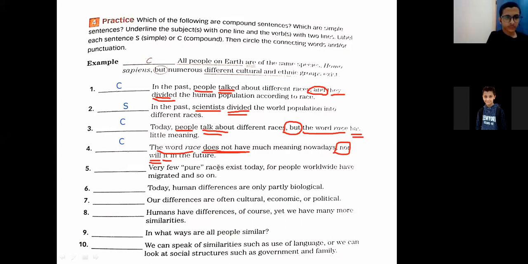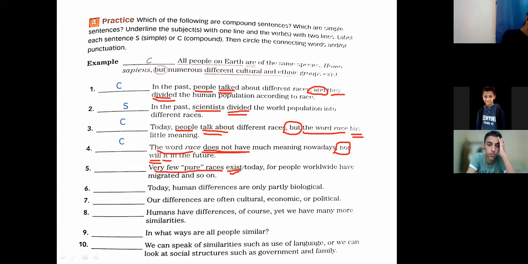Yes, Muhammad Midhat. Very few pure races exist today, for people worldwide have migrated. Very few pure races, this one is the subject. Exist is the verb, yes. And for is the conjunction.